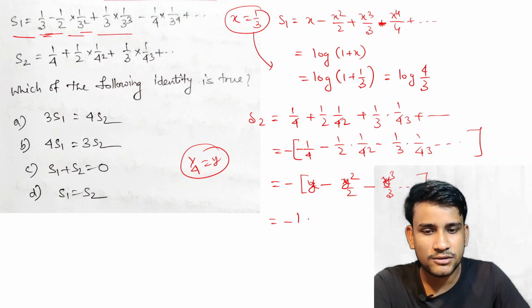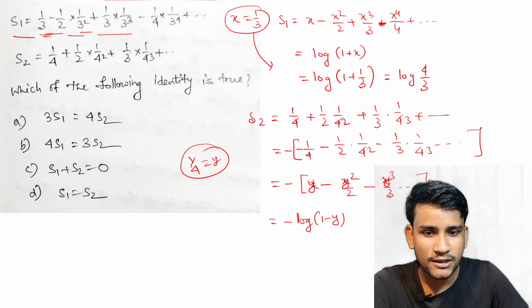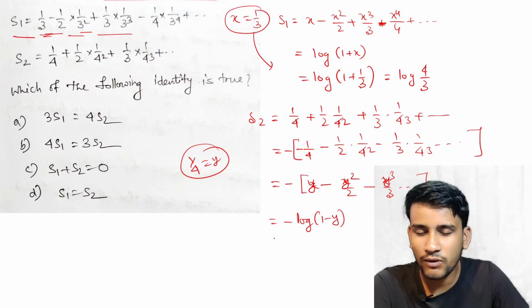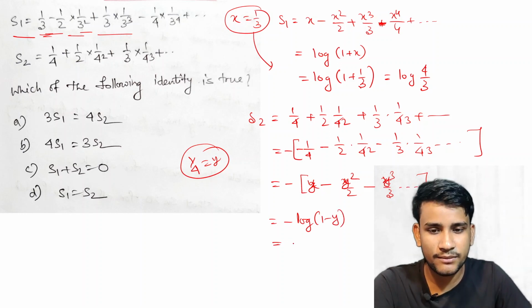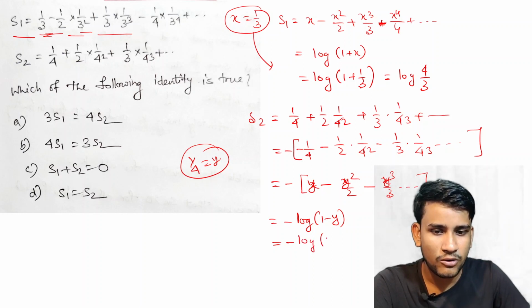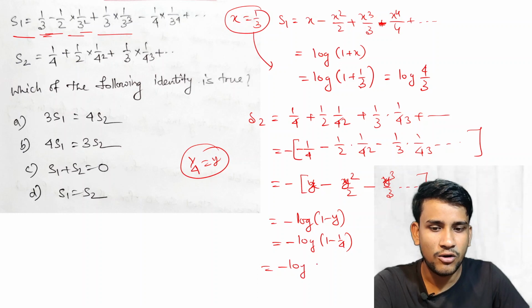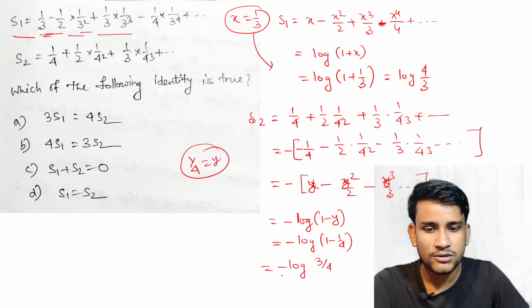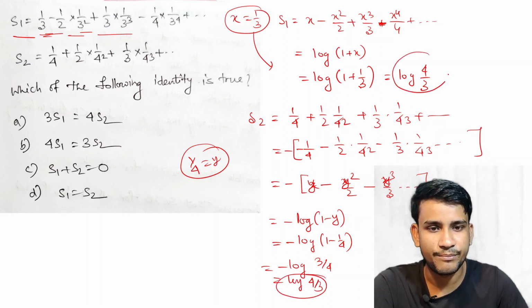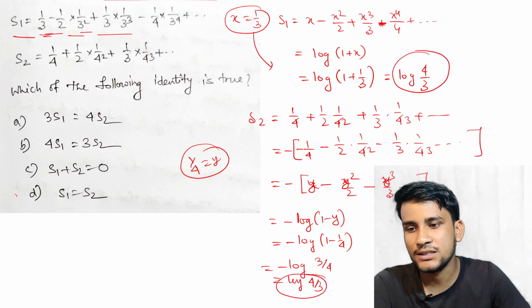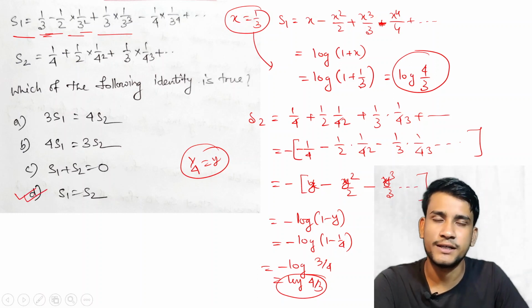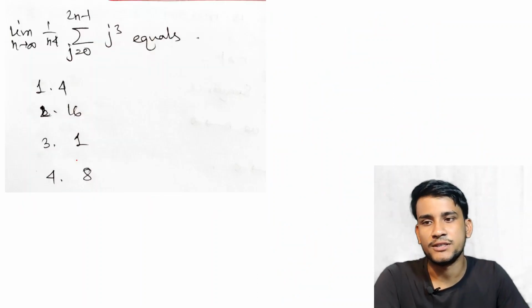Okay, so this is nothing but minus log of 1 minus y. Now if we put y equal to 1 by 4, then this series becomes minus log of 1 minus 1 by 4. So this is equal to minus log of 3 by 4, which is equal to log of 4 by 3. So the sums of the series are the same. So the option is S1 equal to S2, option D. Okay, next question.